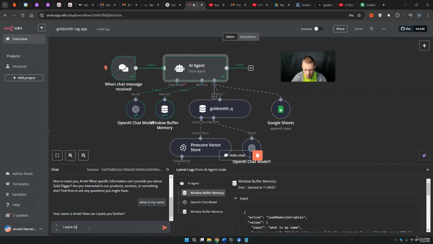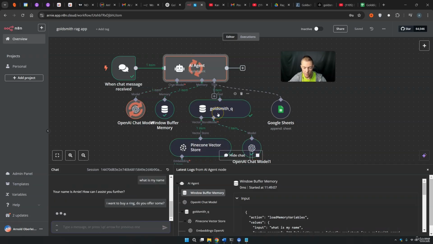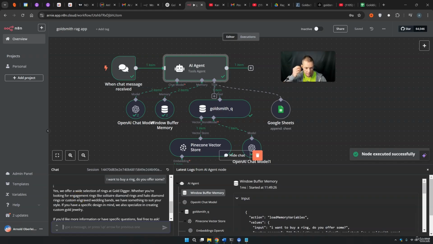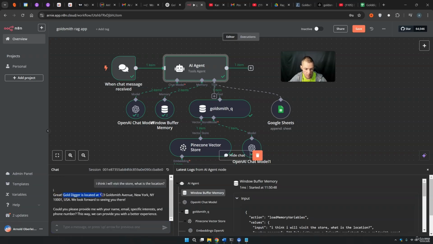And now let's just ask something specific. I want to buy a ring. Do you offer some? Then we will search the vector database, of course. We will get the answer from the Q&A. Yes, we offer a wide selection of rings at Gold Digger and so on. Feel free to ask. Let's just say, I think I will visit the store. What is the location? Great, Gold Digger is located at 123 Goldsmith Avenue and so on, basically this information. Could you please provide me with your name, email, specific interests and phone number? This way we can provide you with a better experience.